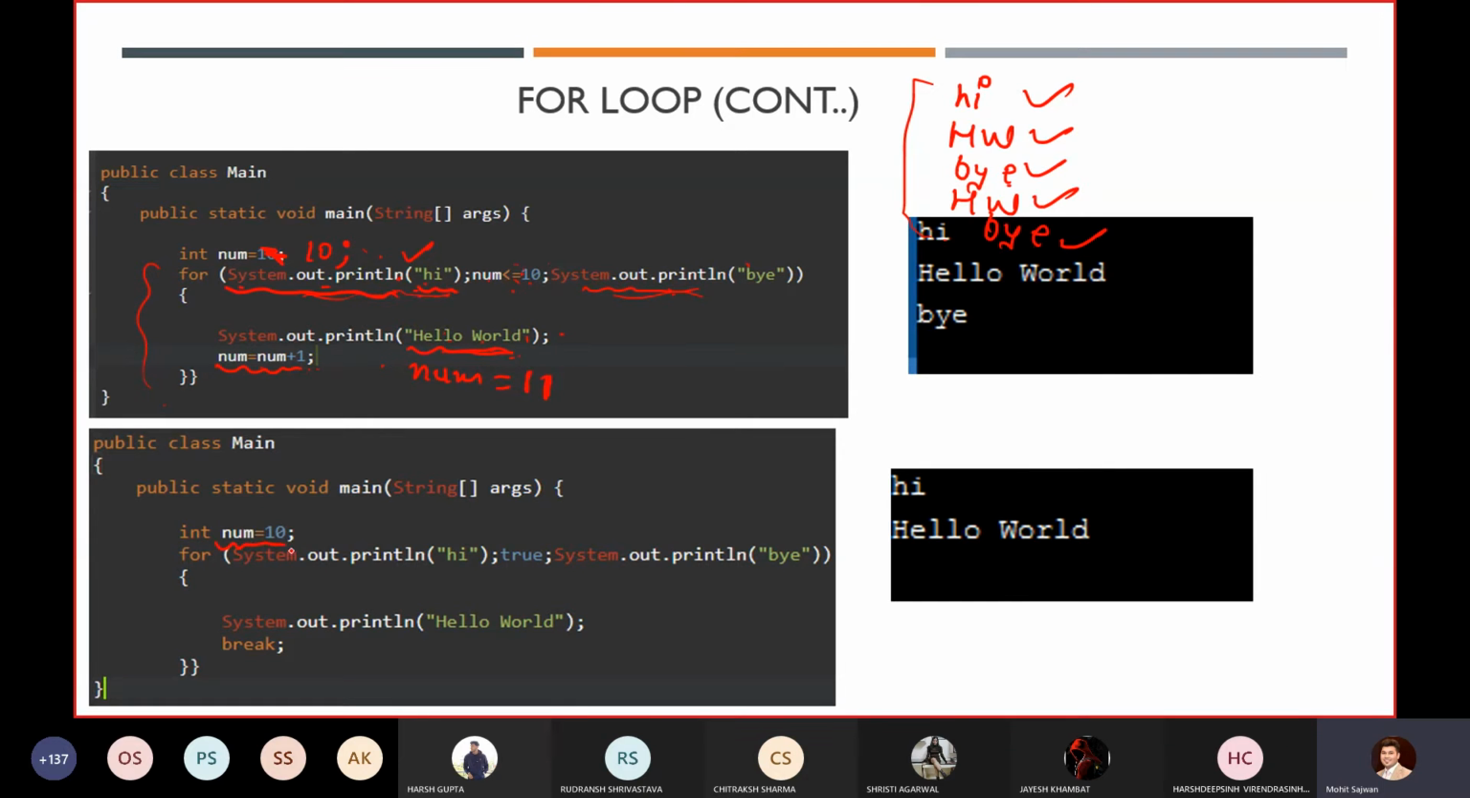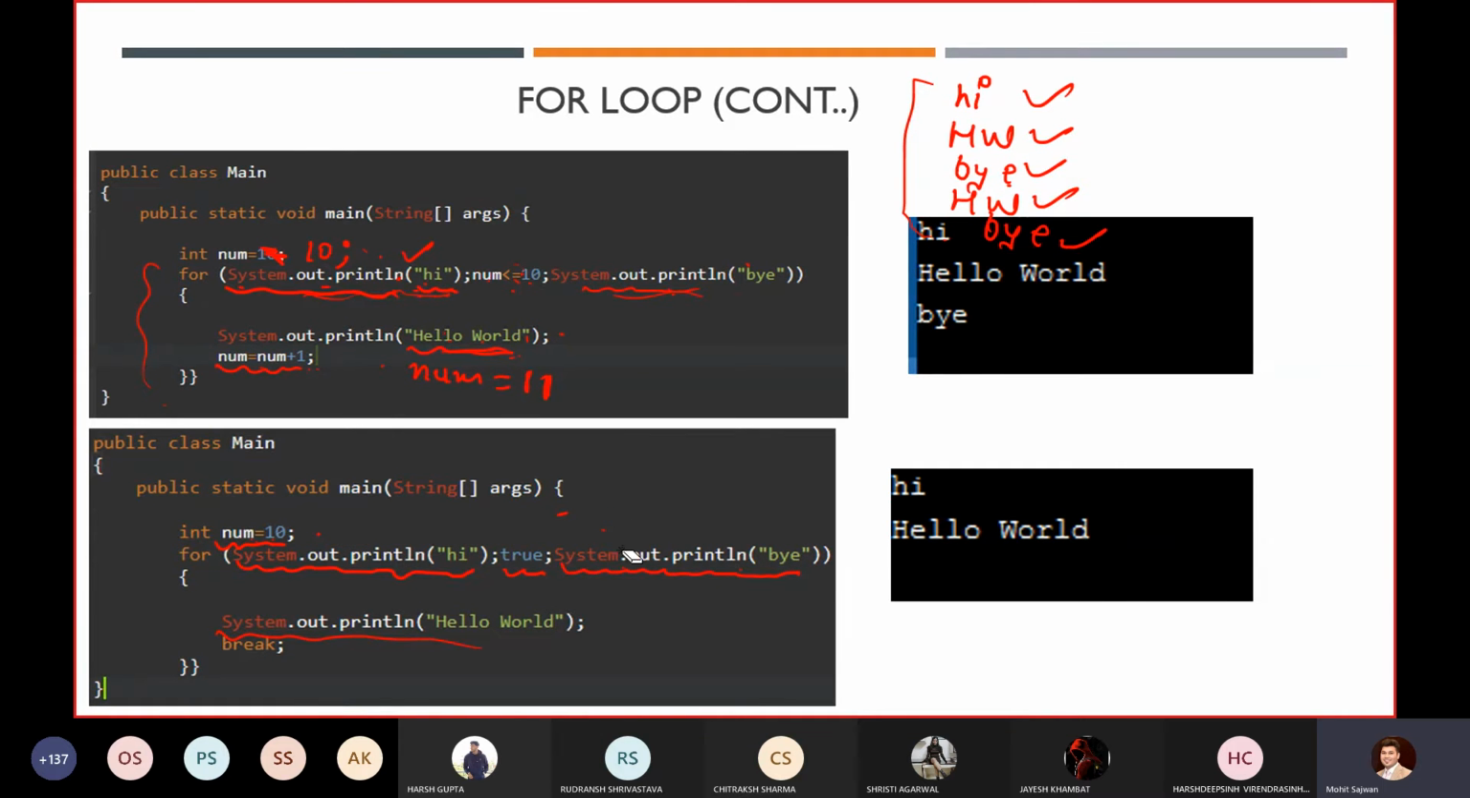In the second case, what have I done? The value of num is 10 over there. Now I am just executing the statement that prints hi. Here I am not checking any condition, I am just returning the value true, which means every time the value will remain true. And then I have written the post-increment statement, and then I have written this statement like that.